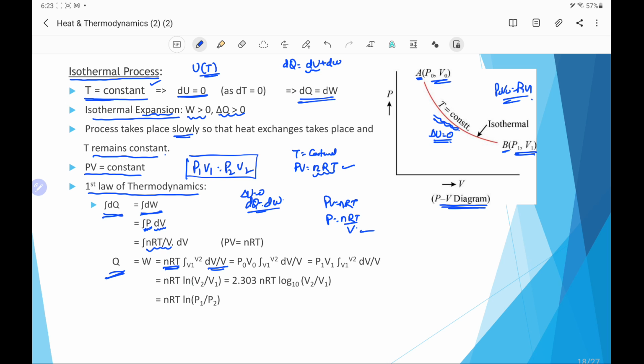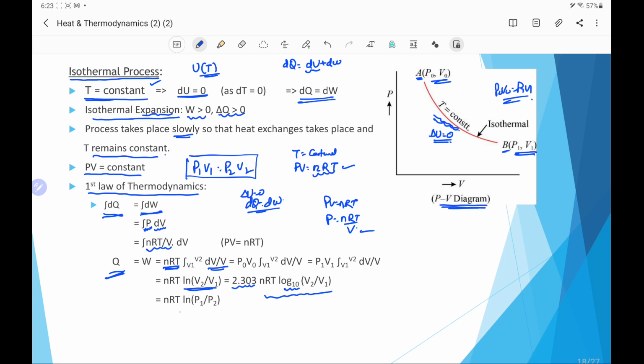The integral of dV by V is ln V, that means a natural log with base e. Therefore we can write it as ln V2 by V1, where V2 is the upper limit or the final volume, and V1 is the lower limit or the initial volume. If we take the log with base 10, then we have to multiply this quantity nRT log V2 by V1 with the factor 2.303.